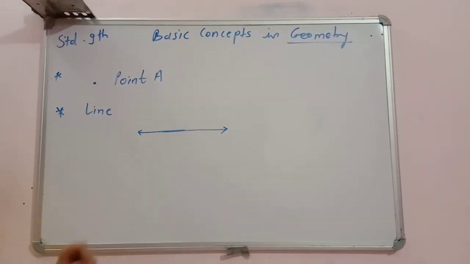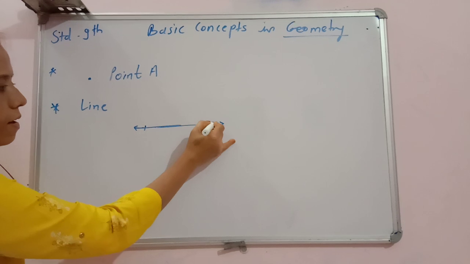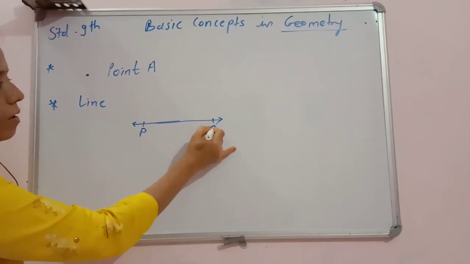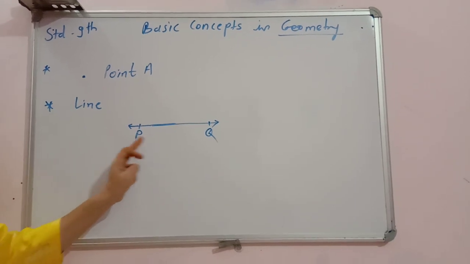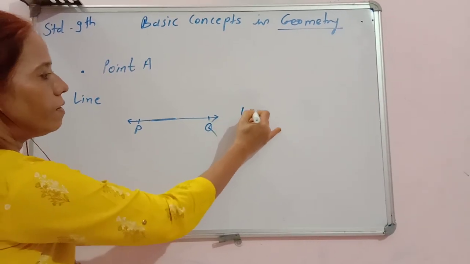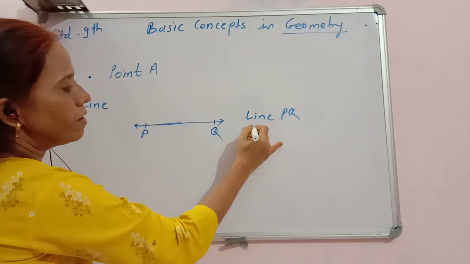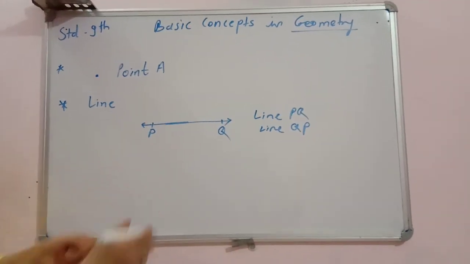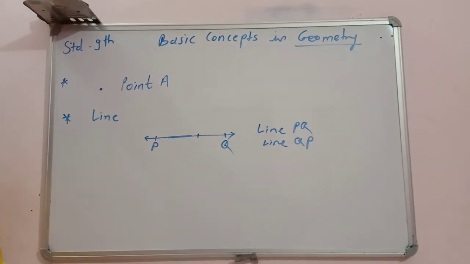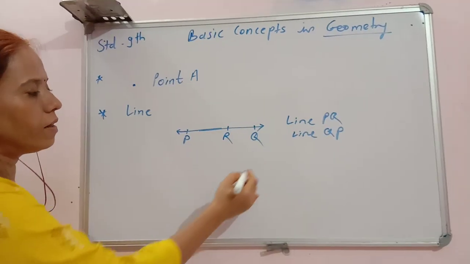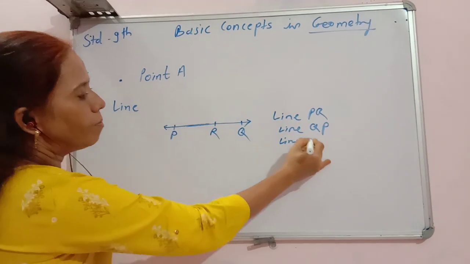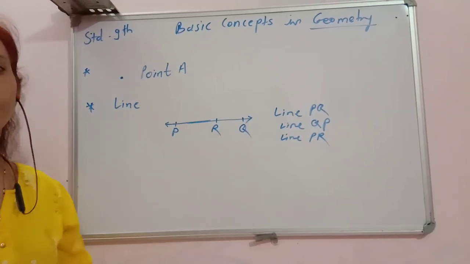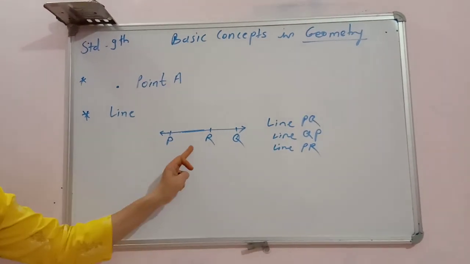Now to read this line, take any 2 points on this line. Suppose this is point P, this is point Q, then it is line PQ, or it is also read as line QP. You can take any other point to name this line. Suppose I have taken here this point, suppose it is R, then it can be line PR, or line RP, or line RQ. In this way you can read it in many different ways.